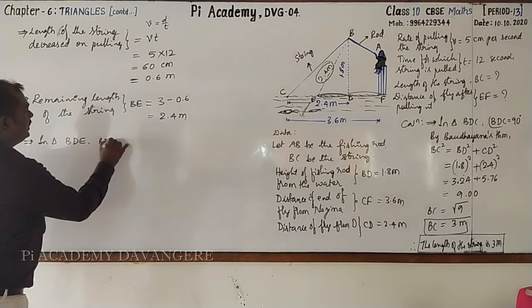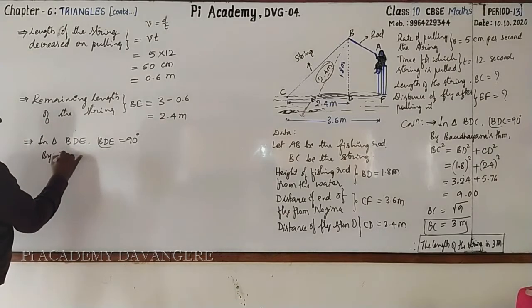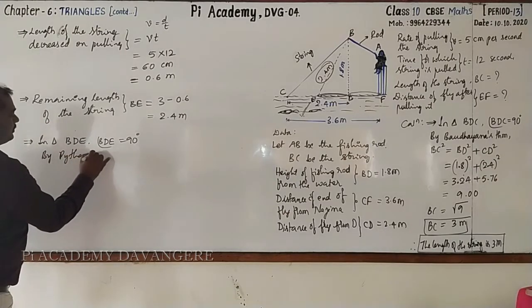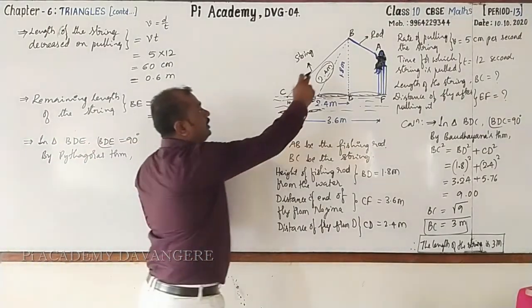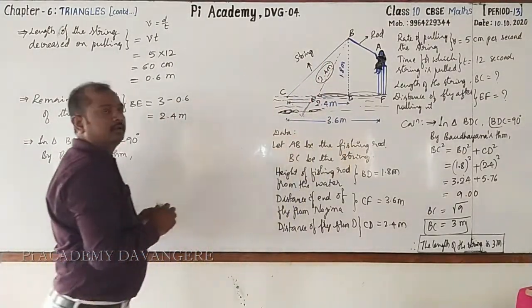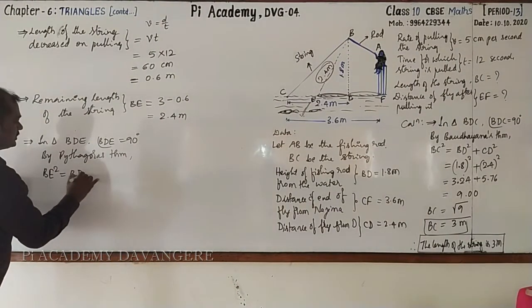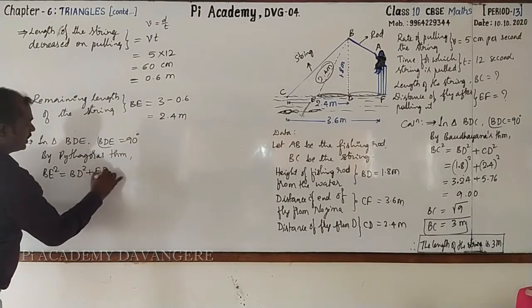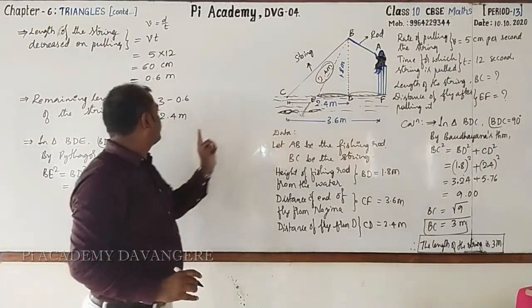Angle BDE is 90 degrees. You can go for using Pythagoras theorem. Again, by using Pythagoras theorem, we can write BE square equal to BD square plus ED square. What is BE? We have just found it out.